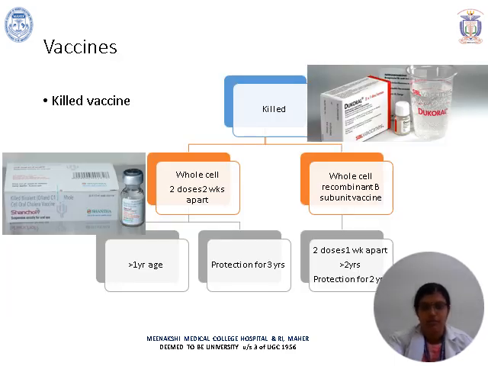And the prevention here also comes with the help of vaccines. So you usually have killed vaccines, and the killed vaccines are of 2 types. There is a whole cell vaccine, 2 doses, 2 weeks apart. And there's a whole cell recombinant B subunit vaccine, which is usually given in 2 doses, 1 week apart, for those more than 2 years old, and it gives protection for 2 years. Whereas the whole cell plain vaccine is given to those more than 1 year old, and it is going to give you protection for 3 years.